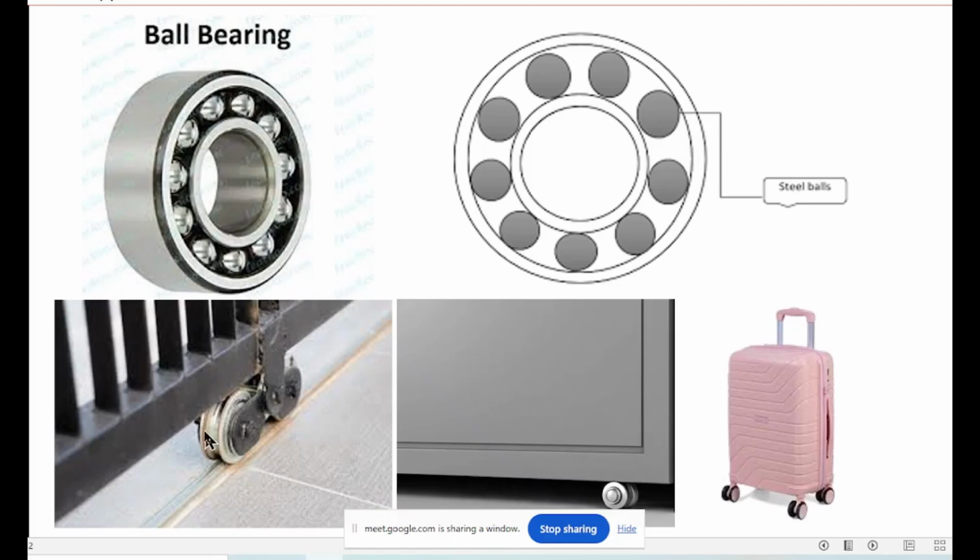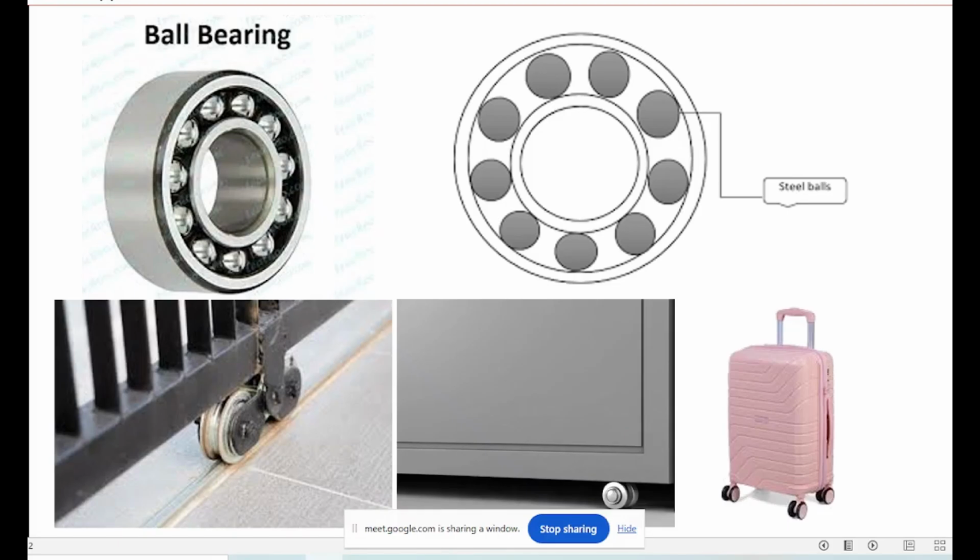Wheels at the bottom of heavy gates. It may be there even in your school gate, heavy iron gate. Wheels to decrease the friction. Sliding doors, sliding panels, we call it actually sliding panels, wheels at the bottom, suitcases, wheels, all these are rolling friction less than sliding friction. So you are using wheels and ball bearings to reduce friction, to decrease friction. Friction decreased by wheels and ball bearings. Okay? Got it? Okay. Got it.